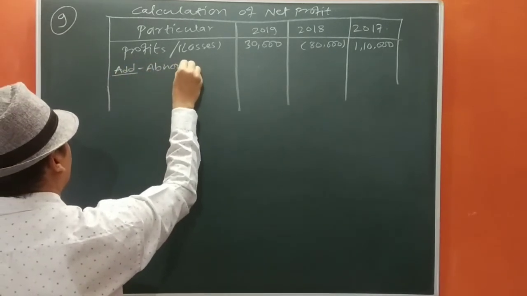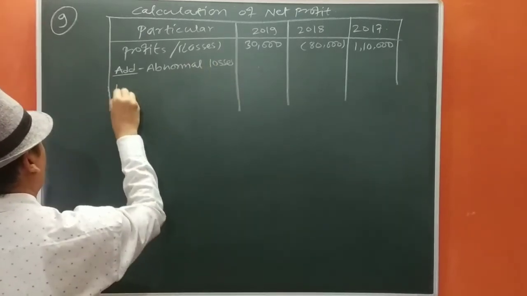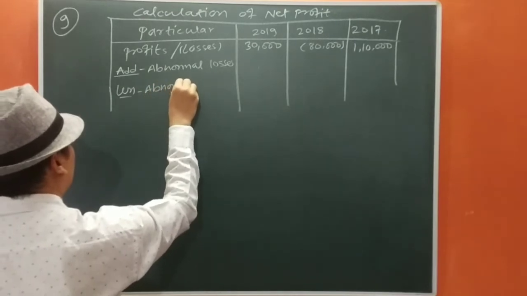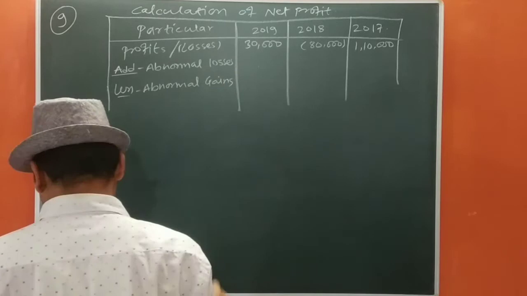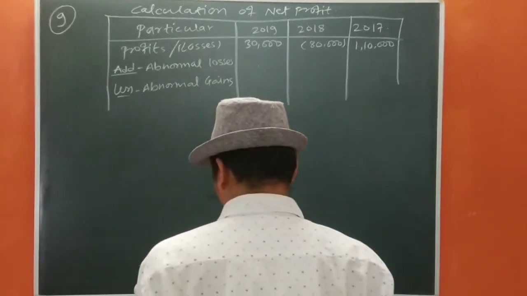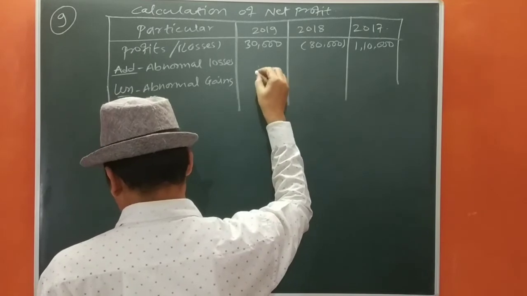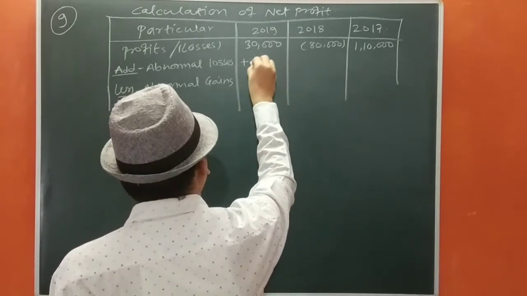abnormal losses and we are going to deduct abnormal gains. Okay, so let us start. Profit 30,000 after debiting loss of stock. Loss of stock is abnormal loss, so we are going to add 40,000.